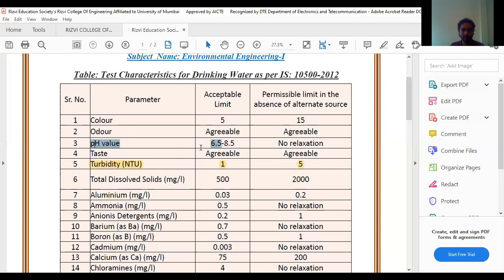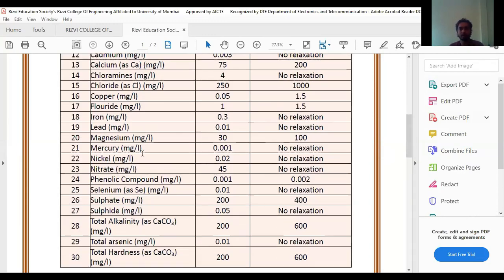Previously, what we learned about pH is 6.5 to 8.5, with no relaxation in the permissible limit. We learned about these two things. You have to remember all of this. Remember this. So these are the things.